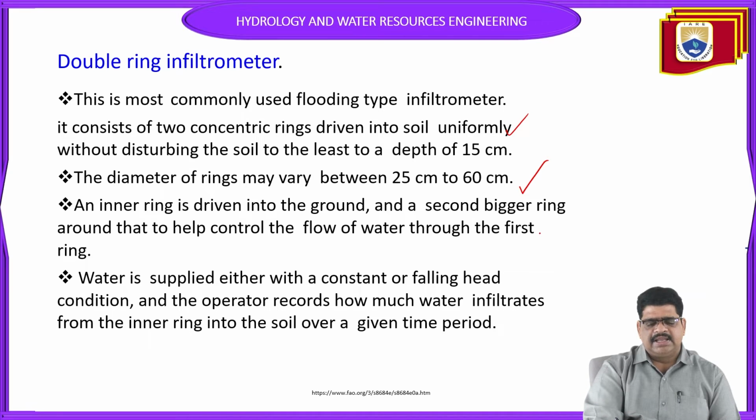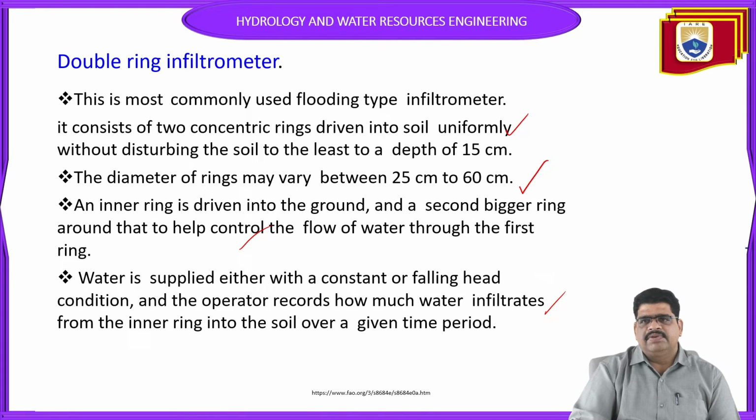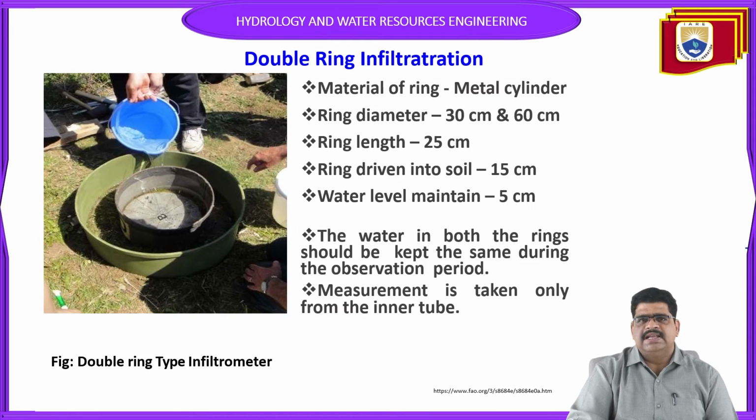The inner ring is driven into the ground, and the second ring helps control the flow of water through the first ring. Water is supplied with either a constant or falling head condition, and the operator records how much water infiltrates from the inner ring into the soil over the given time period. So this is the double ring infiltrometer. Let us see the diagram, so you can understand easily.